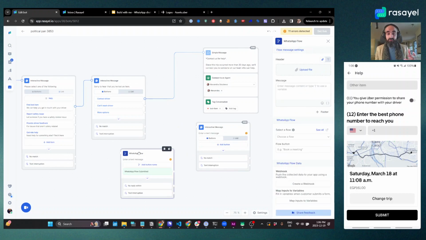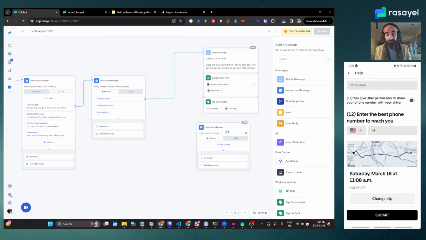And WhatsApp flows are forms within WhatsApp so that your user or your customer can actually fill in a form and submit it to you on WhatsApp, and you'll get that data and you can connect that to anything else that you're using. But let me not overcomplicate it today. I just want to show you the basics. So let's do that without a flow. We can do it with a regular interactive message.